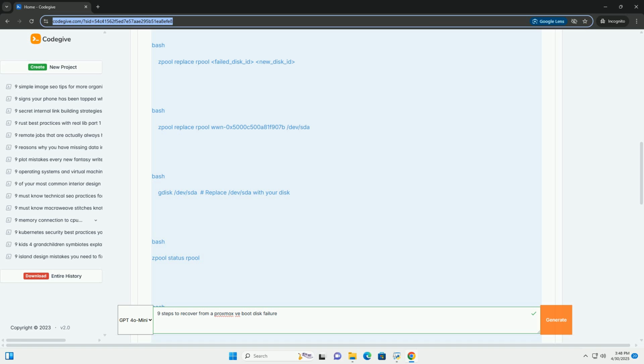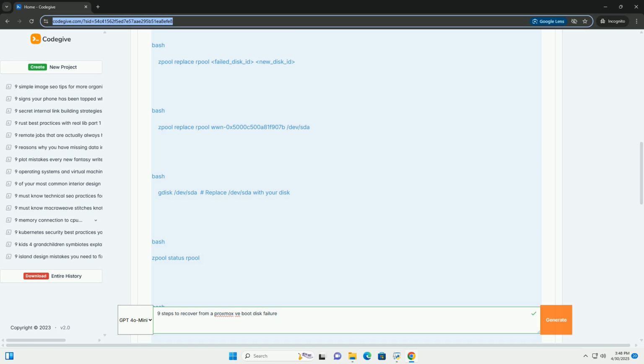Step 7, monitor resilvering progress. ZFS resilvering can take a significant amount of time, depending on the size of the pool and the speed of the disks. You can monitor the progress using zpool status. Replace rpool with your ZFS pool name. The output will show the percentage of resilvering completed, the estimated time remaining, and any errors. Important: do not interrupt the resilvering process. Doing so could lead to data loss or further complications.